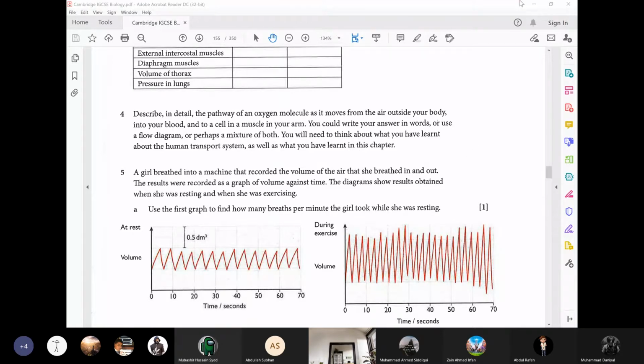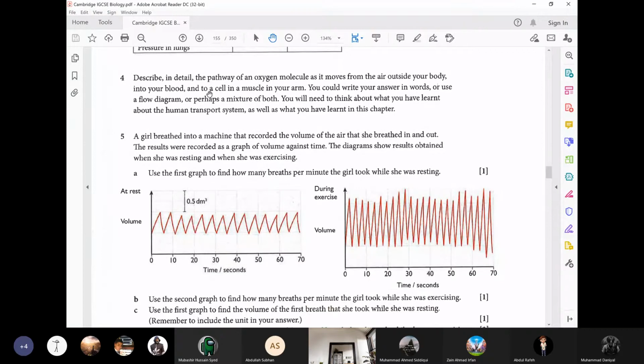Next one, describe in detail the pathway of an oxygen molecule as it moves from the air outside your body into your blood and to a cell in a muscle in your arm. You could write your answer in words or use a flow diagram or perhaps a mixture of both. You will need to think about what you have learned about the human transport system as well as what you have learned in this chapter.